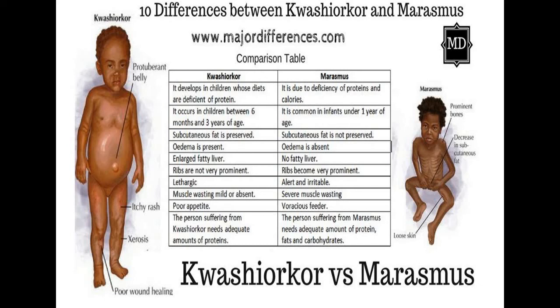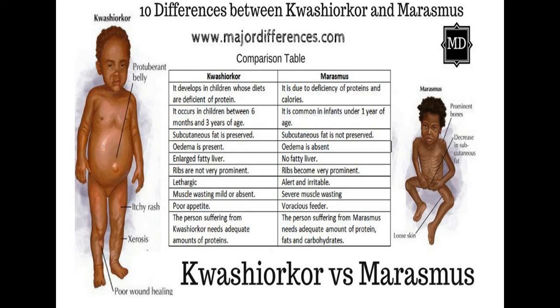Then the child is lethargic in case of Kwashiorkor, whereas in case of marasmus, the child is alert and irritable. Then the Kwashiorkor child shows muscle wasting mild or absent, whereas in case of marasmus, severe muscle wasting is observed. In case of Kwashiorkor, the child shows poor appetite for food, whereas in case of marasmus, the child is a voracious feeder. Means the child is irritable and requires food frequently.